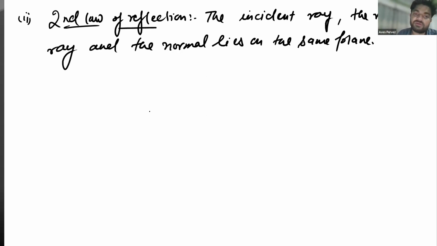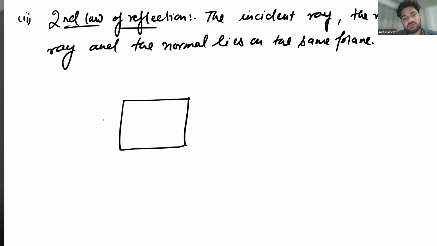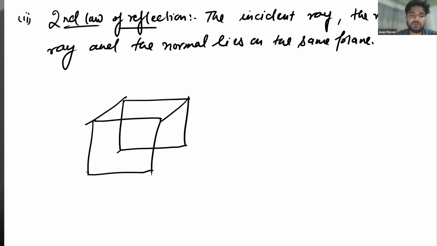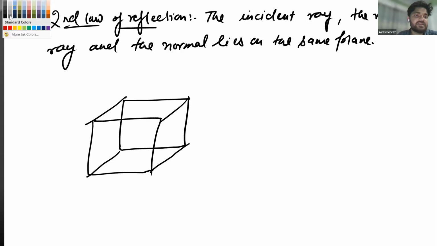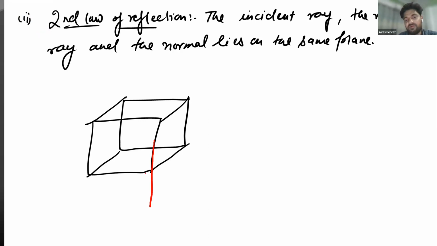Okay, let me explain this with the help of this 3D diagram. Very hard to draw. Let's consider that this one is the positive y-axis and negative y-axis.